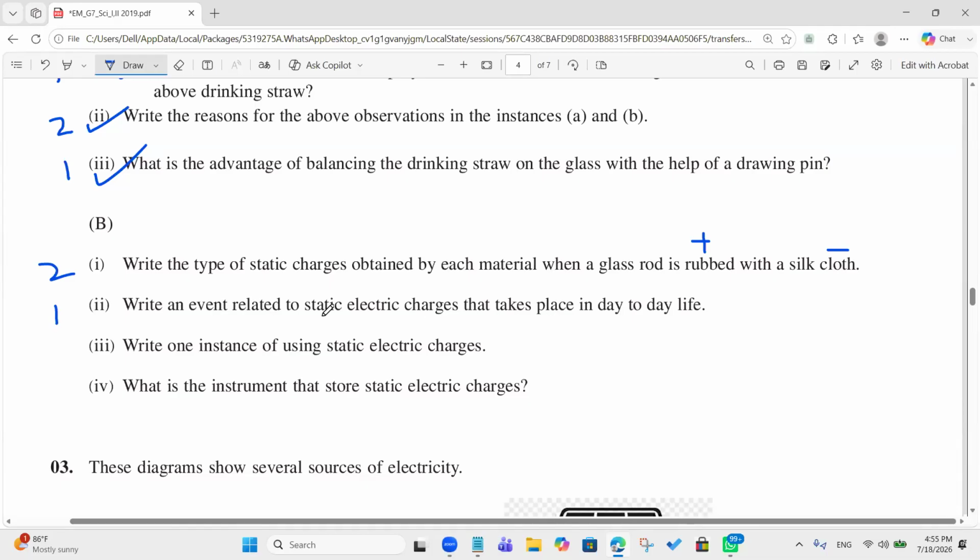Right, this is an event and this is one instance, right? How can we differentiate these two? If you think about lightning, you can consider it as an event, right? And emitting a tick sound when ironing clothes. And these are the instances, the things that we said before, the photocopy machine. They are the instances where we use them, right? I think it's better we take that answer to this one. The photocopy machine and radio are the equipment, you know.